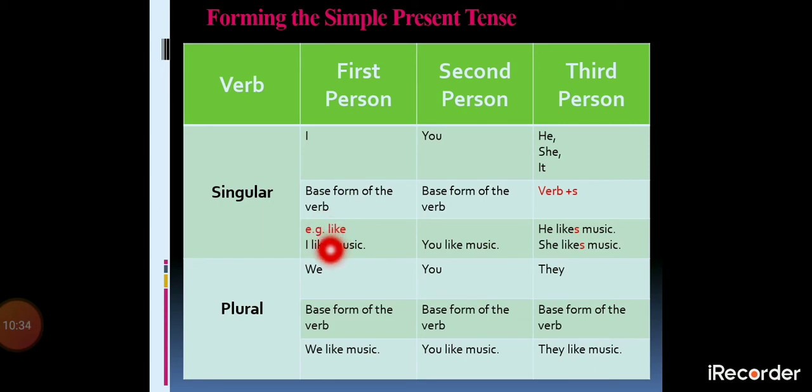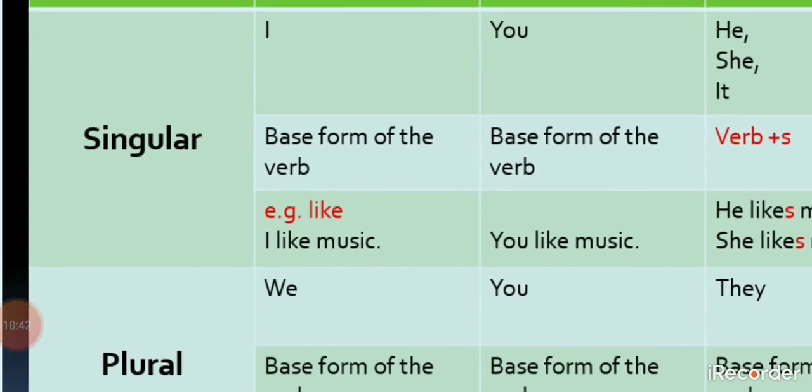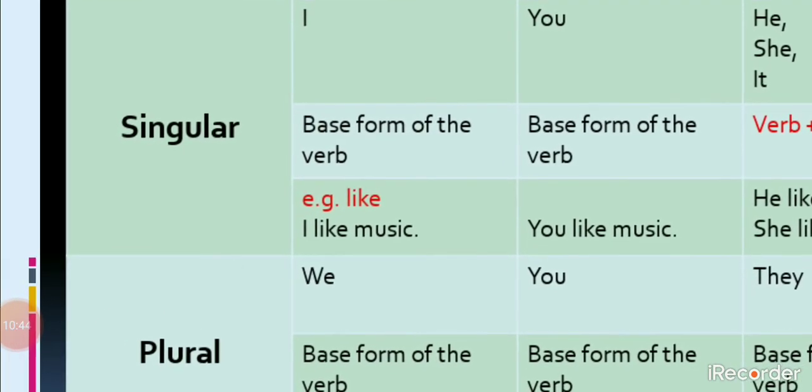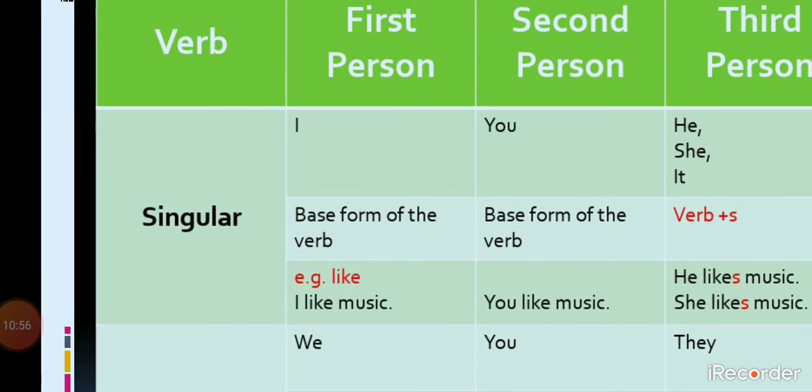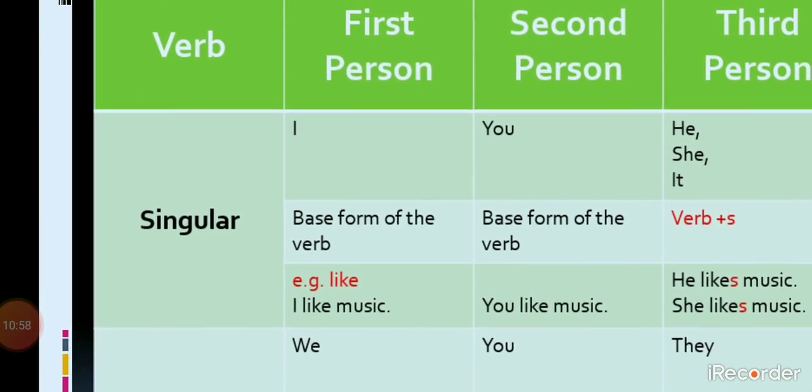For example, here it is like. I like music. First person singular, like. I like music, the original form of the verb has not changed. Now come to the second person singular. In this case also, you like music.